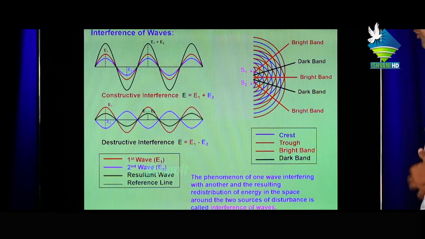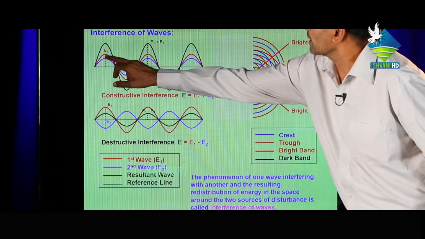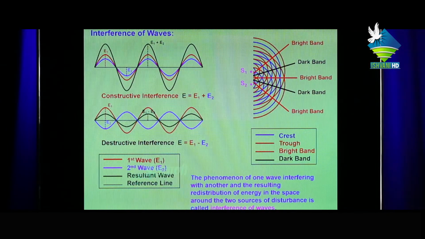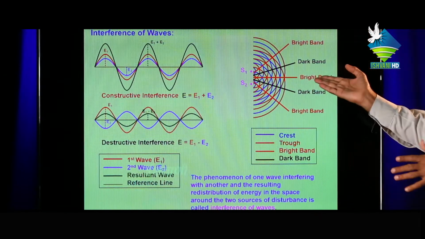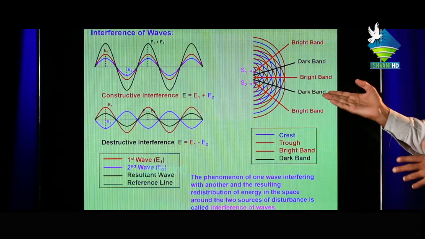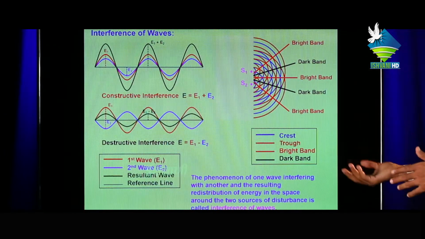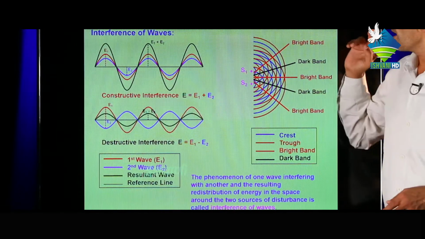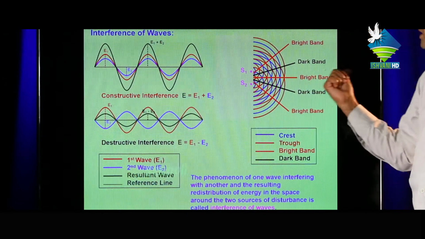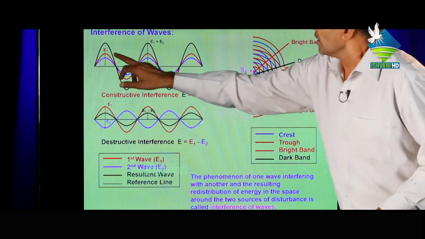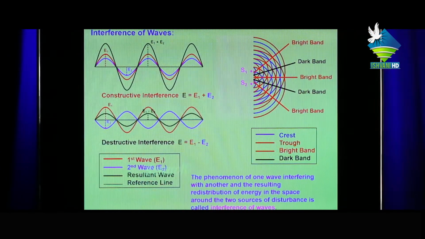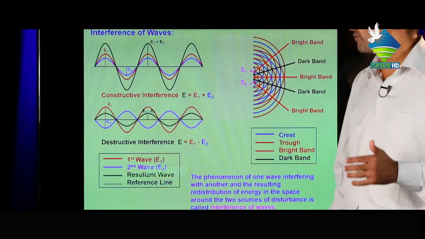Now let us consider two waves. First, blue, and second, red, have the same amplitude, nearly the same velocity, and are moving in one direction. They superimpose on each other, and then we get maxima or minima. If both waves have the same amplitude and same frequency, moving parallel in one direction, then crest and crest, trough and trough coincide with each other. Then we get constructive interference. That is, the amplitude or intensity will be maximum.